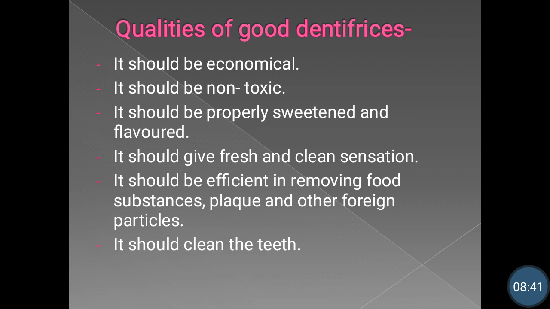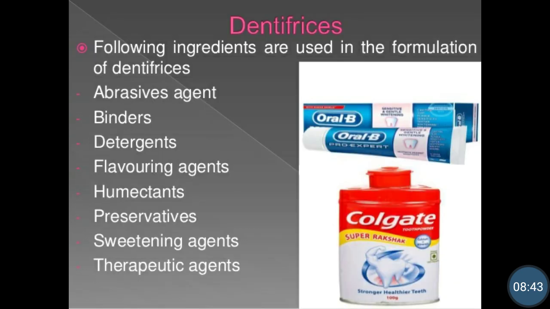Then next we will see what are the types of dentifrices and what is the formulation of dentifrices. All of you are using different types of dentifrices, or dentifrices from different brands, daily. Now we will see what the formulation is, what they actually contain. In the diagram you can see the well-known brands of these dentifrices.